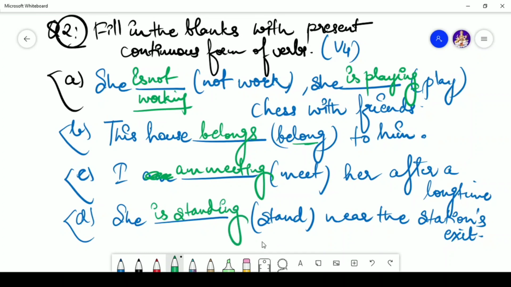So these are the types of questions related to present continuous form of the verbs which can be asked in your exams. Although whenever you go through exams, they mainly ask you to fill in the blanks with the suitable form of the verbs. Since we are talking about each tense one by one, I am trying to make your concepts clearer by using each and every form of the tenses.